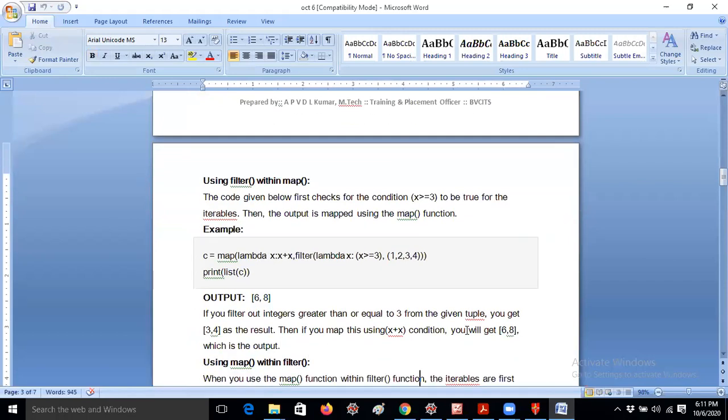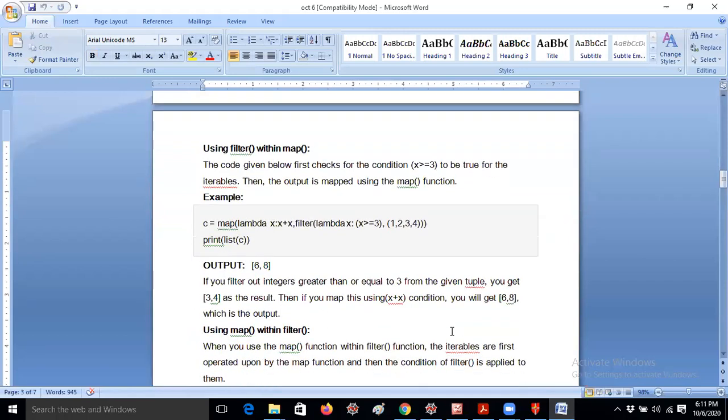I have explained each and everything about how it works using map with filter. Just now I explained filter within map. Here I am doing map within filter. How will it work? Here the filter is there in the map, that is called filter within map. Now I am discussing map within filter.